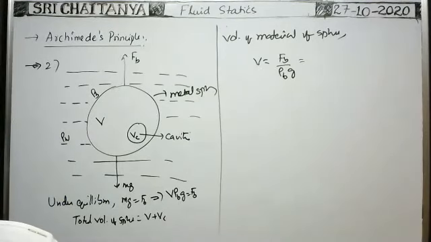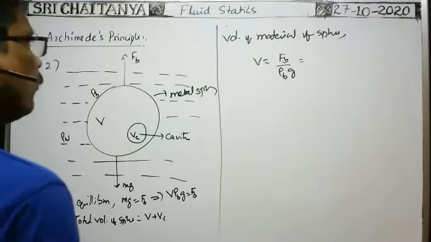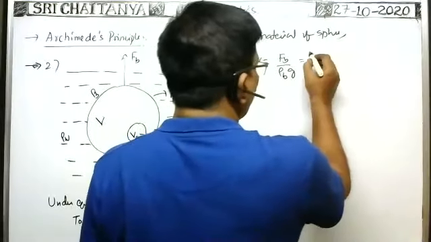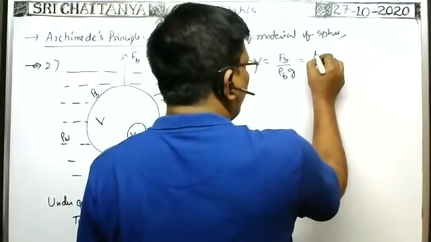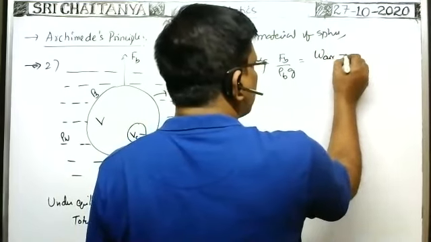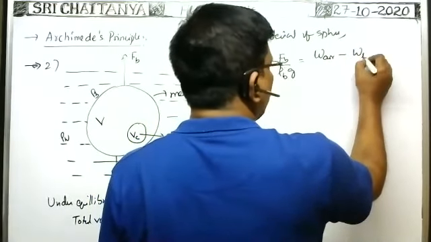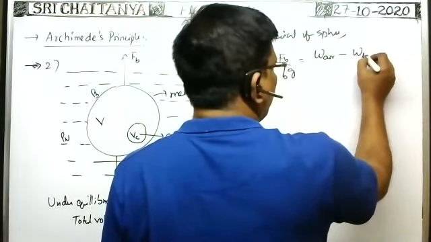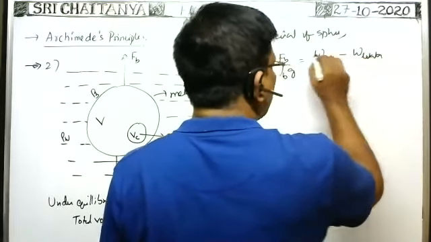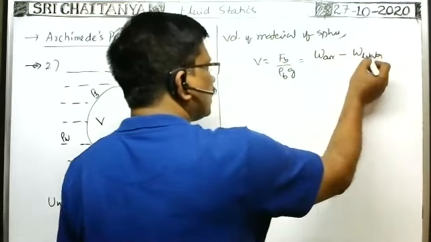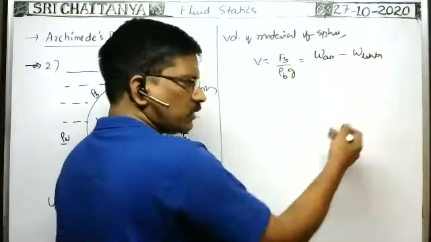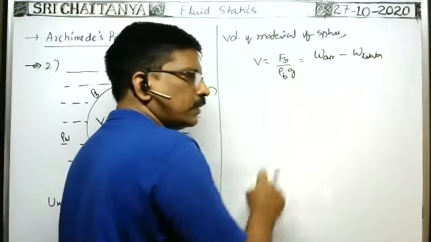Now, what about the buoyant force? Buoyant force is equal to weight of the body in air minus weight of the body in liquid. That gives apparent loss of weight. Apparent loss of weight is equal to buoyant force. Just we proved before this topic.